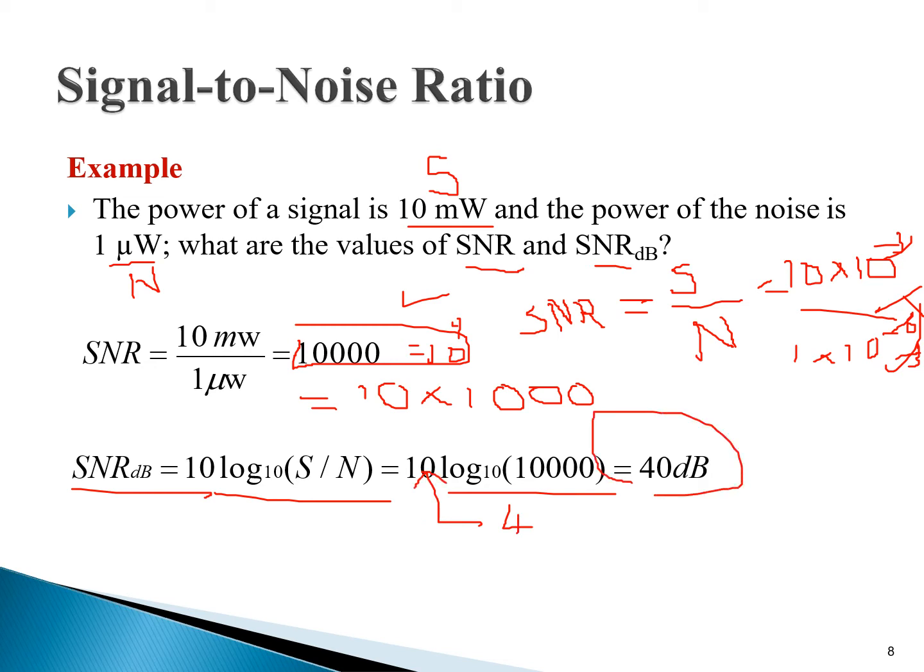So what is the SNR dB when the power of signal is 10 milliwatt and the power of noise is 1 microwatt? What are the values of SNR and SNR dB? The value of SNR is 10,000 and the value of SNR dB is 40 dB.